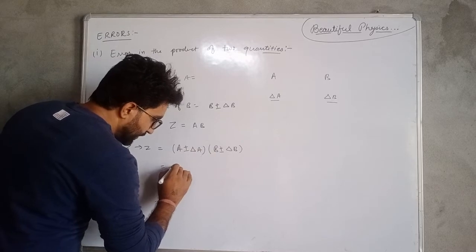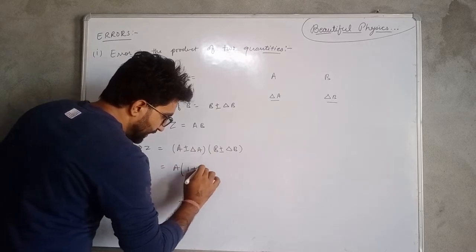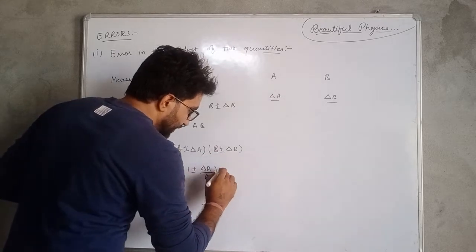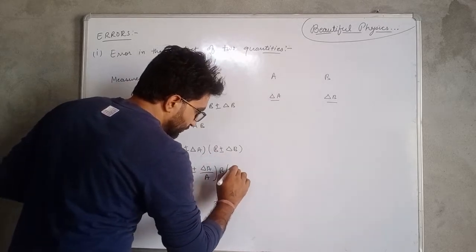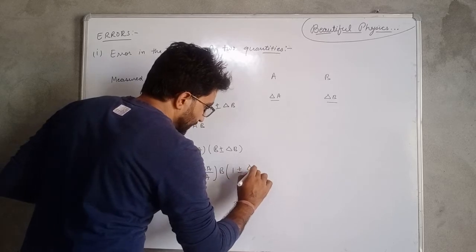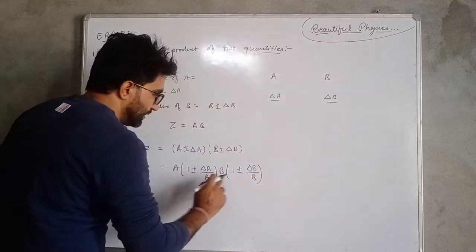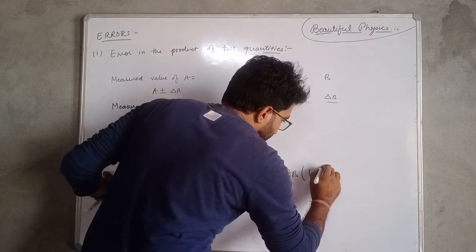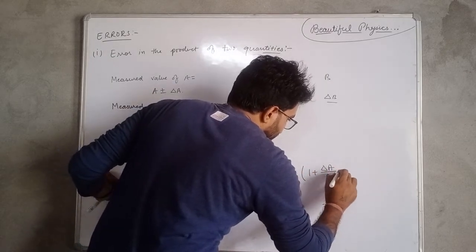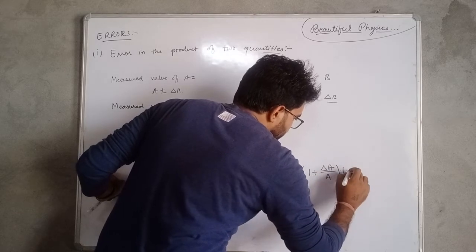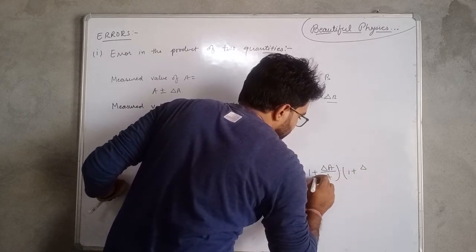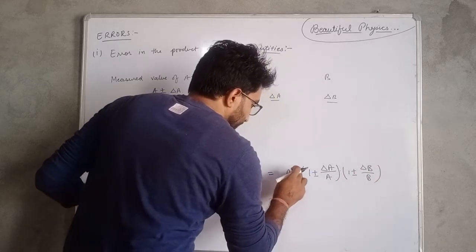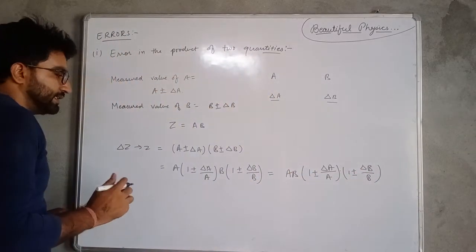Then we have A into 1 plus minus delta A upon A, and for this term when we take B common, we have 1 plus minus delta B upon B, and this quantity can be written as AB into 1 plus delta A upon A into 1 plus minus delta B upon B, and AB can be represented by Z.